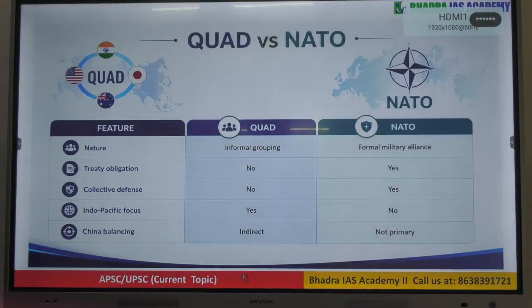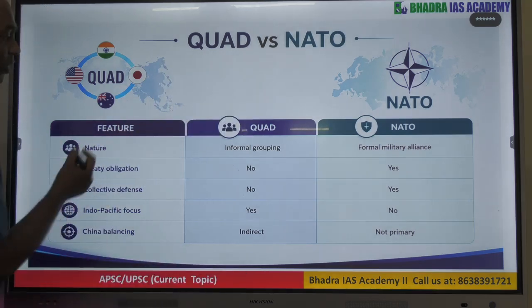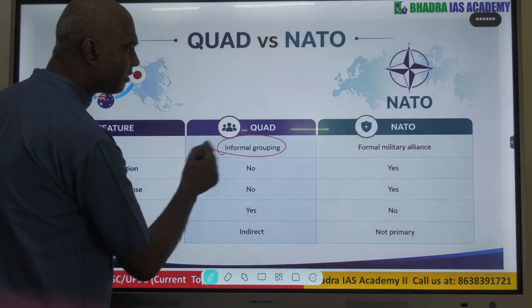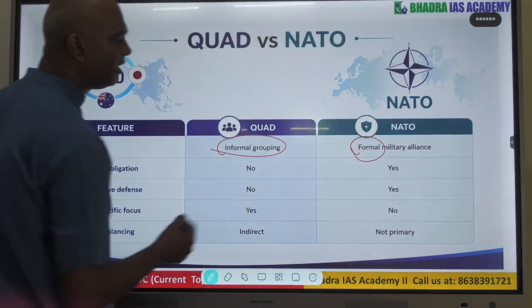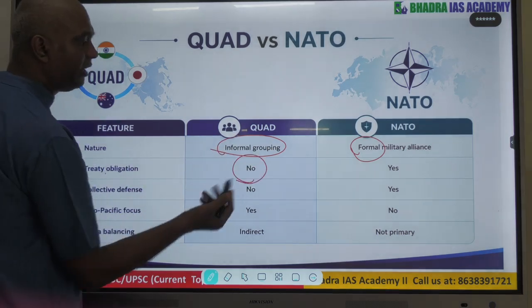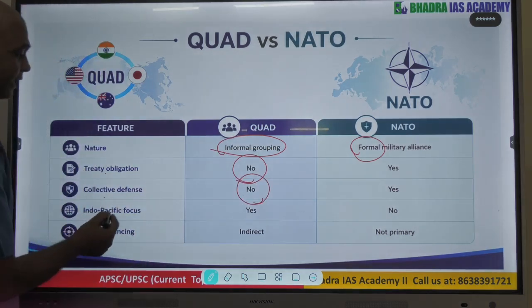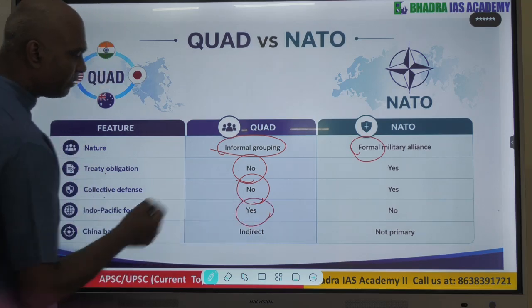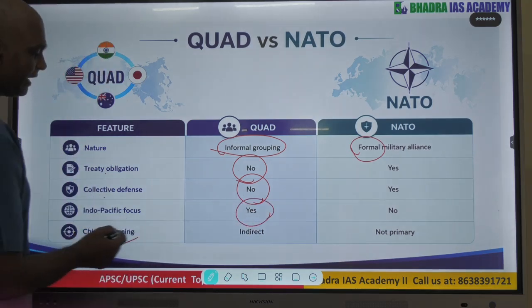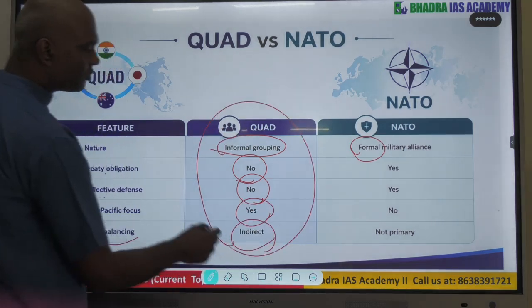Now if you look at the Quad and NATO, there is a fundamental difference. For example, what is the nature of Quad and the nature of NATO? Quad is, as I told you, informal, while NATO is a formal military alliance. Treaty obligation: in Quad there is no obligation. Collective defense: we don't have a collective defense. Indo-Pacific focus: yes, we have an Indo-Pacific focus. China balancing is indirect. These are some features of Quad.